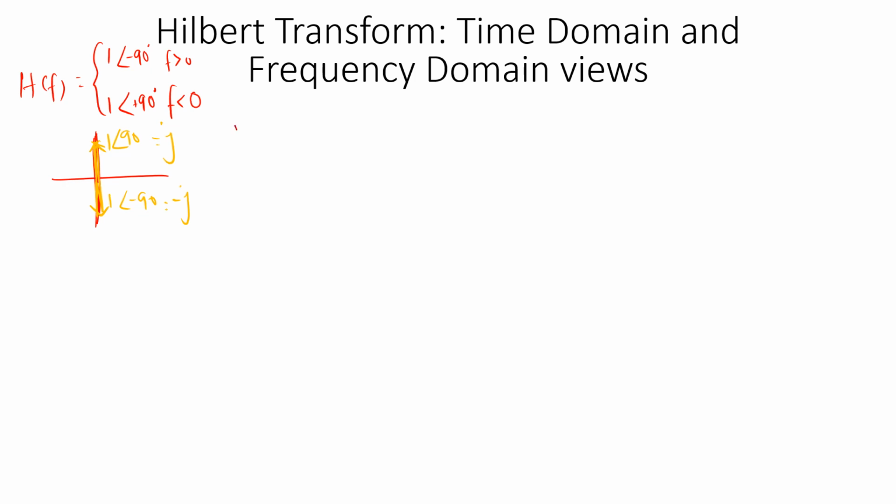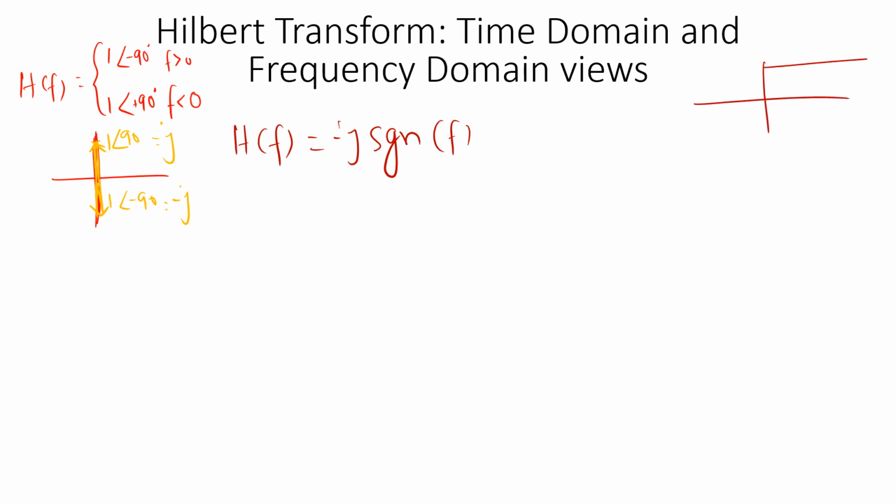So now I can write H of f to be equal to minus j signum of f. I hope you know what signum of f is.